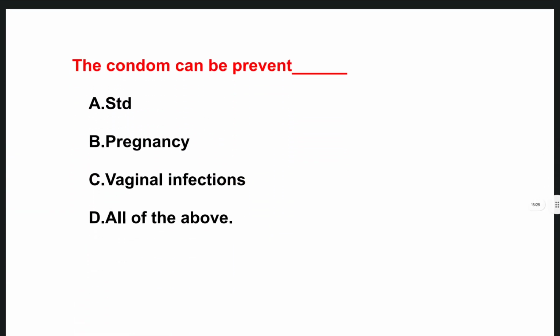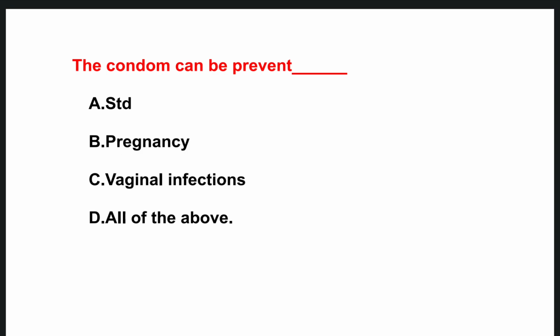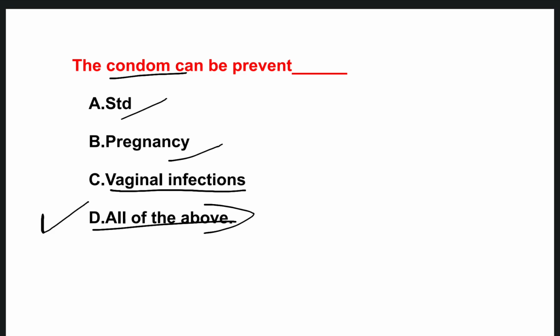The next one is: the condom can prevent. Options are sexually transmitted diseases, pregnancy, vaginal infections, all of the above. The right one is option D, all of the above. The condom can prevent sexually transmitted diseases as well as unwanted pregnancy and vaginal infections from sexual intercourse. So the condom can do all these functions.